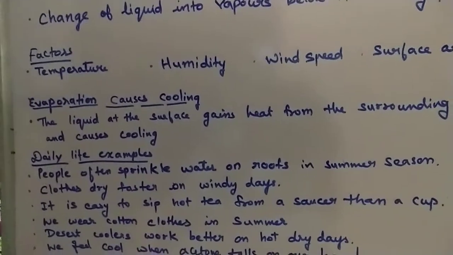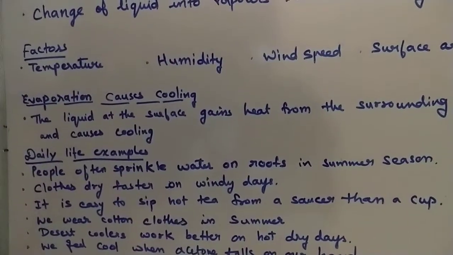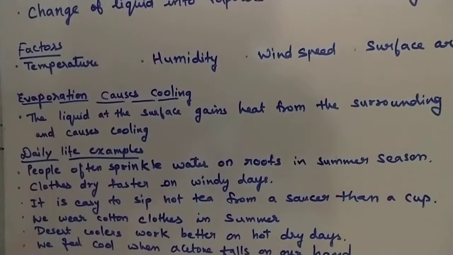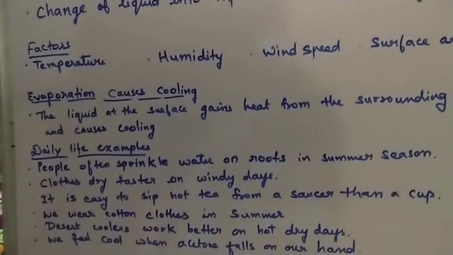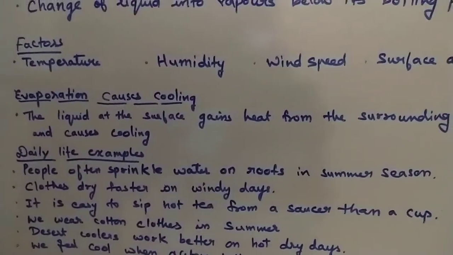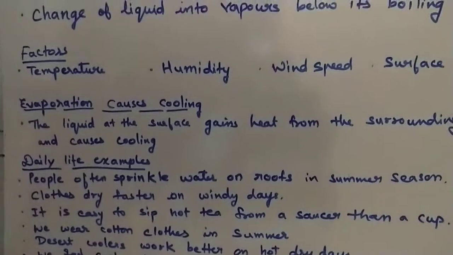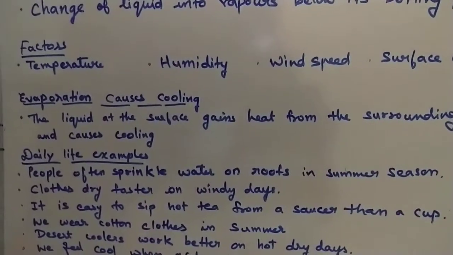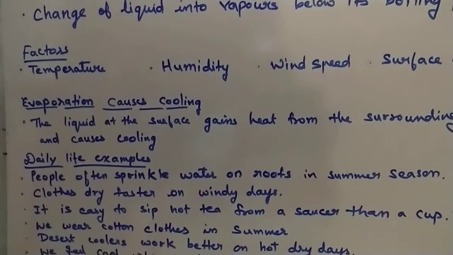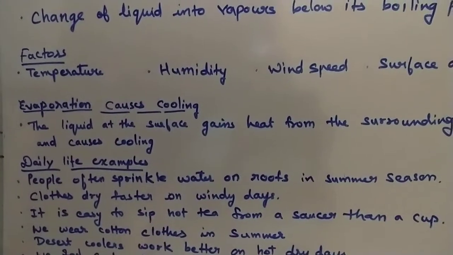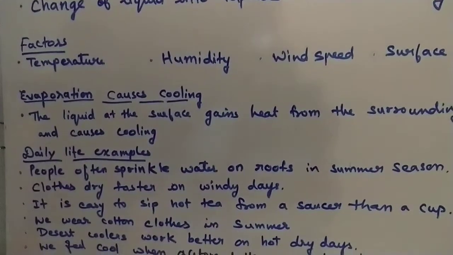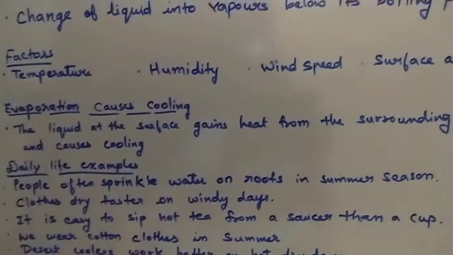Humidity. Now what is humidity? It is the amount of water vapor present in the atmosphere. If humidity is more, the evaporation rate will be less, because the atmosphere cannot hold more water vapors. So as humidity increases, evaporation decreases.